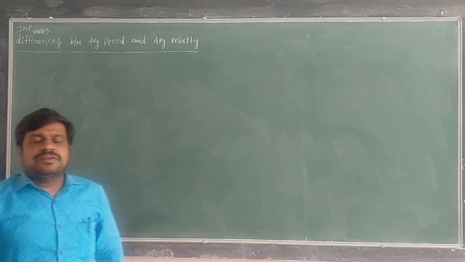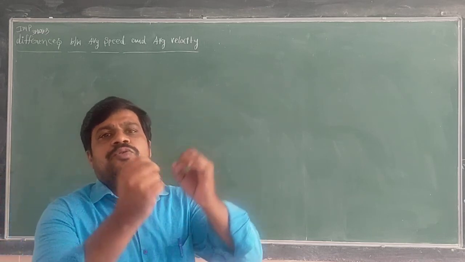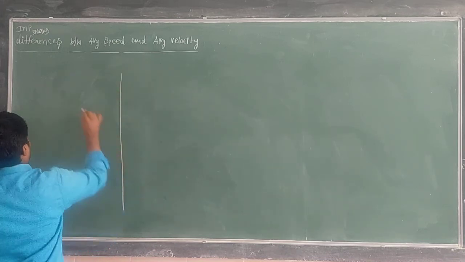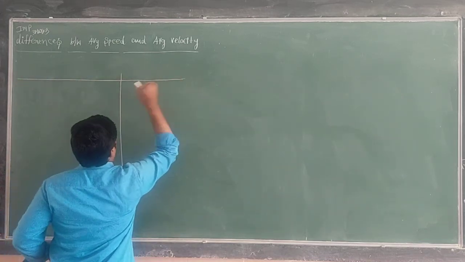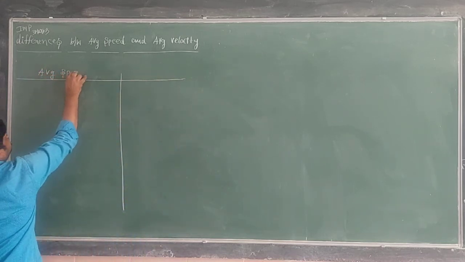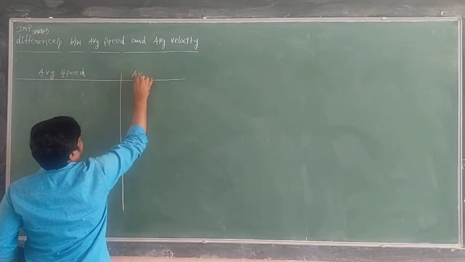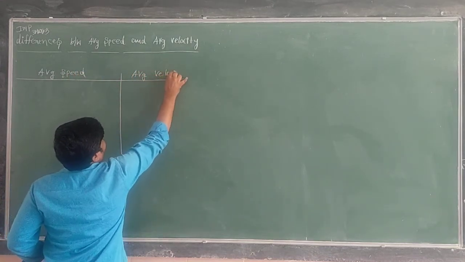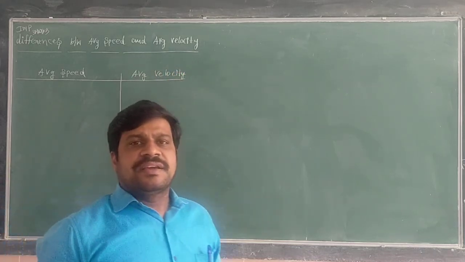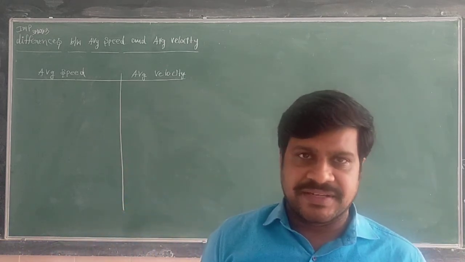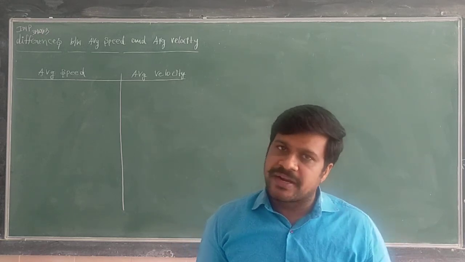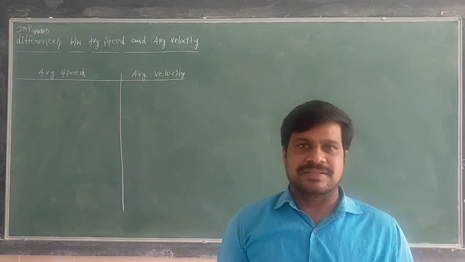Now in your notebook, make 2 columns. This is the first column and here is the second column. In the first column you write average speed, and here average velocity. Like that they may ask the question. Otherwise, differences between speed and velocity also, they may ask the question.